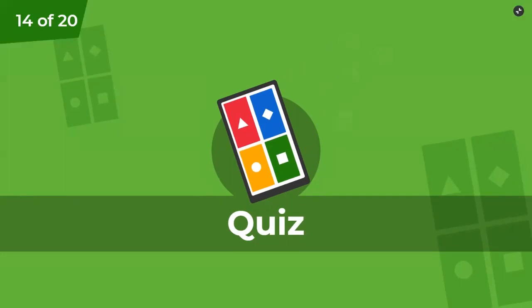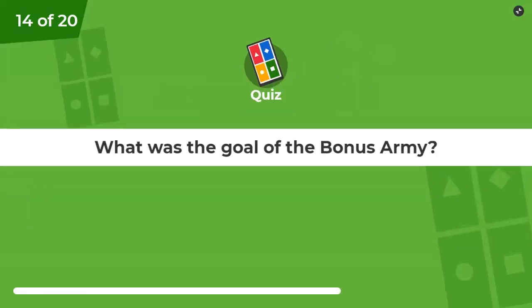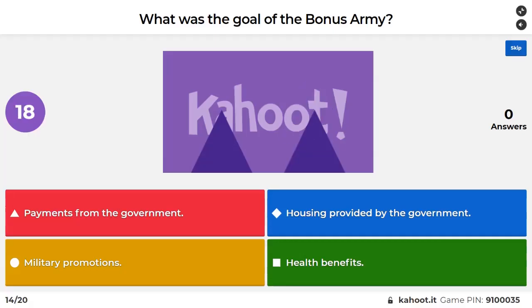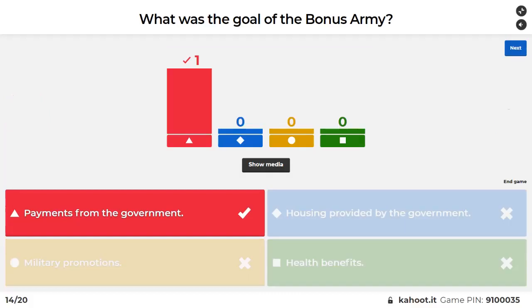All right, let's see what we have next. What was the goal of the bonus army? Payments from the government, housing provided by the government, military promotions, or health benefits? Right, payments from the government.